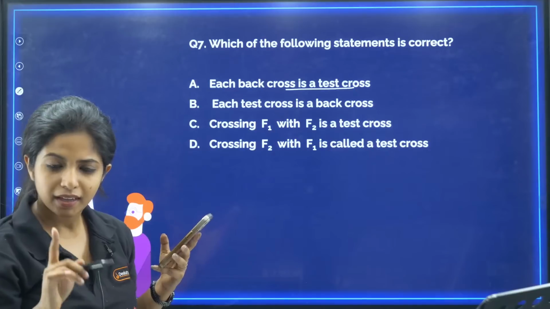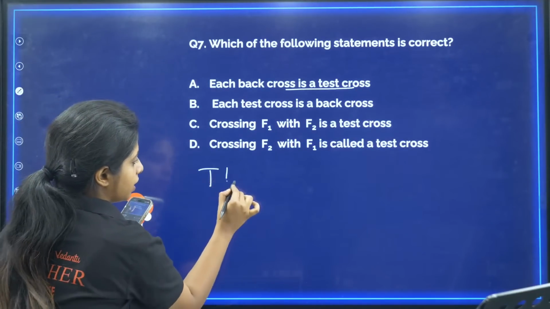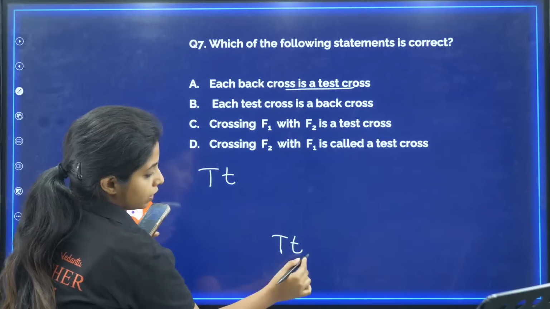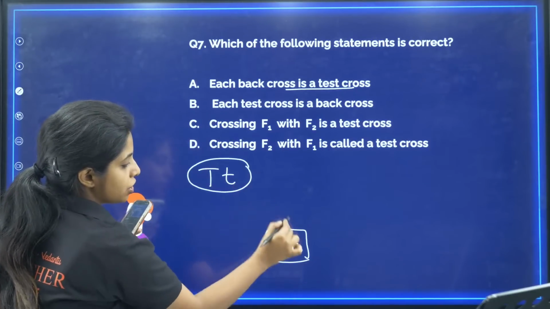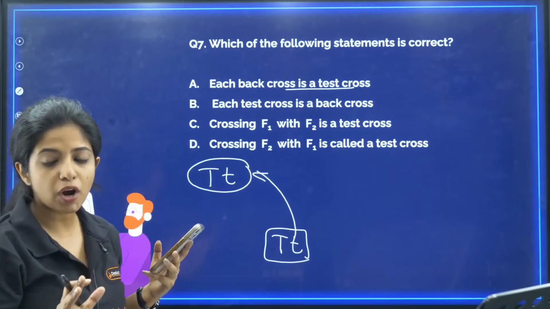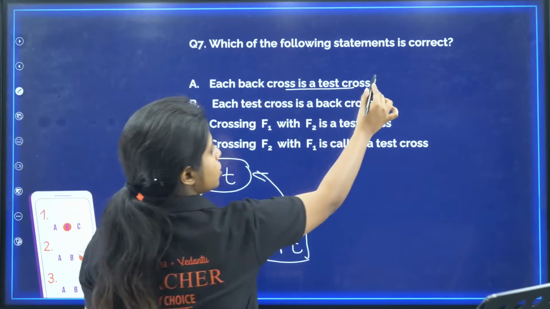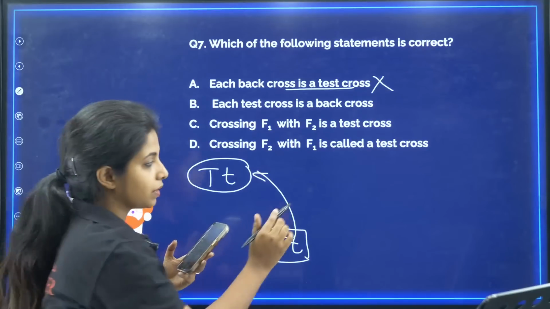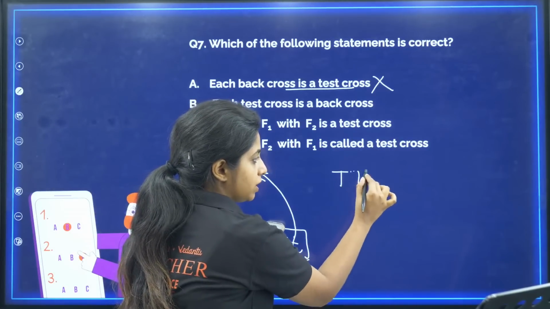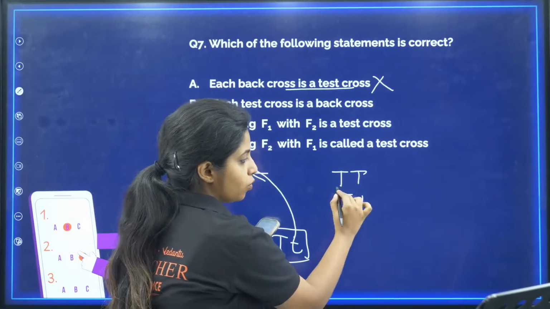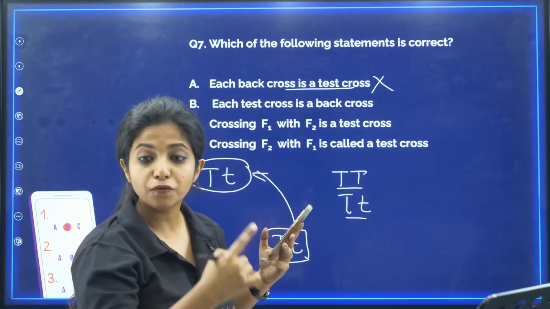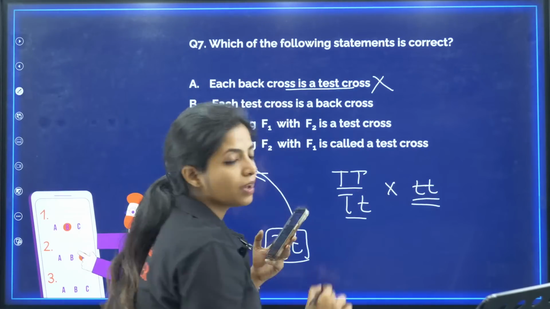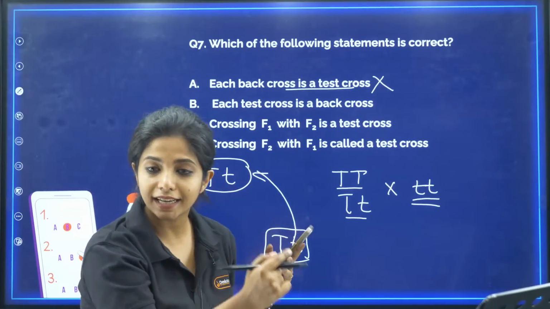No. For example, I have capital T, small t over here. This is F2 generation, this is F1 generation. If I am trying to fuse with this, it is not known as a test cross. This is a wrong statement. Test cross is only when I am taking a progeny, which can be homozygous or heterozygous, and I am fusing it with a recessive parent. This is known as test cross.